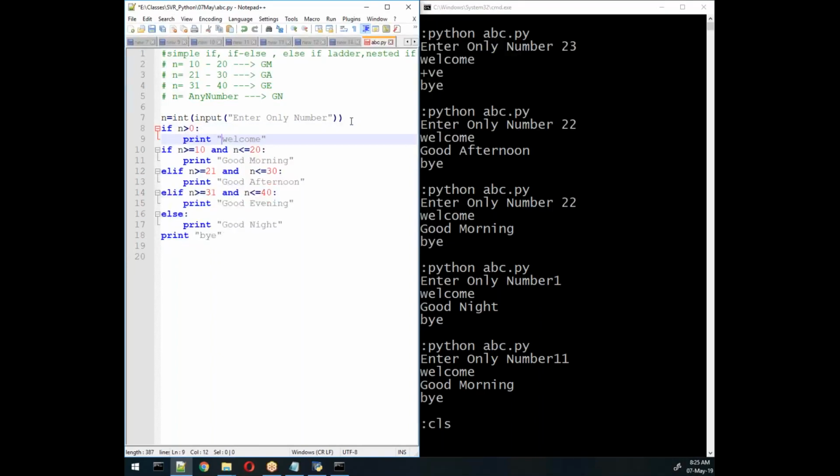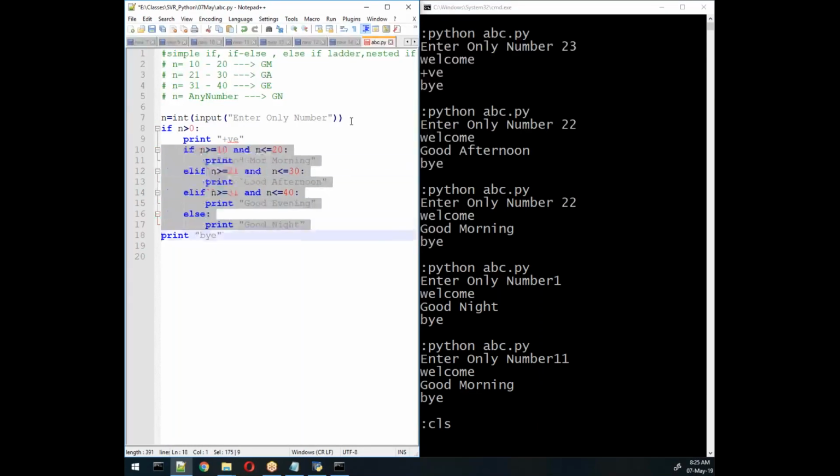So I'll write here: positive value. If this condition is true, if it is positive, only then I need to perform this operation. Remember, now it is going into that block.